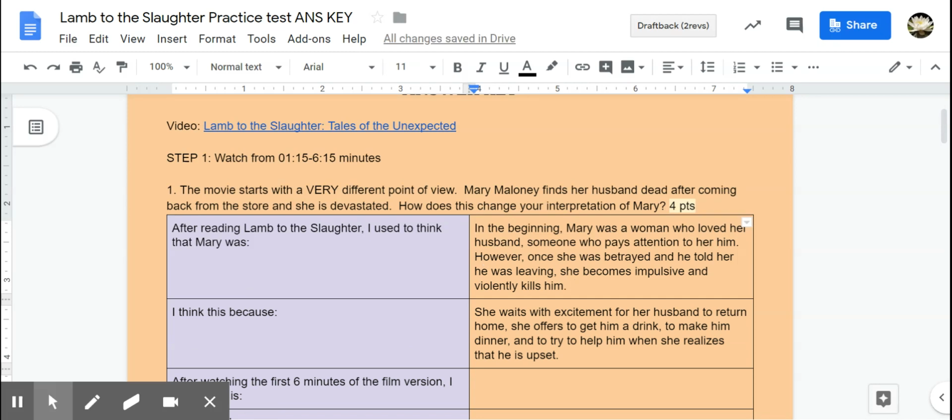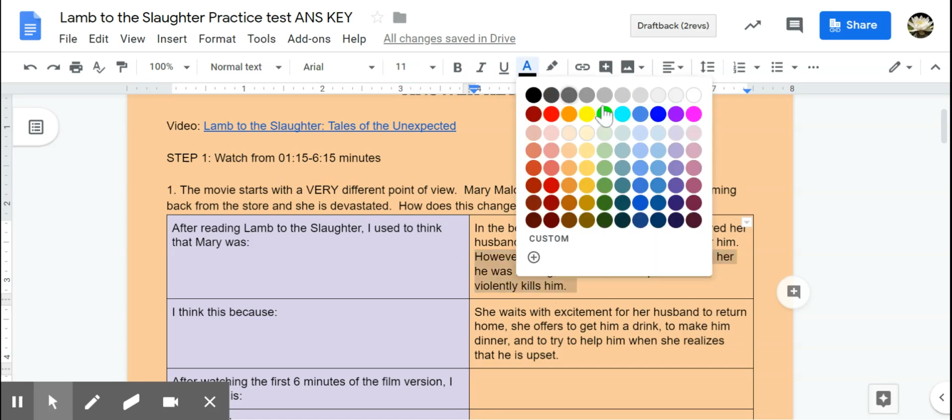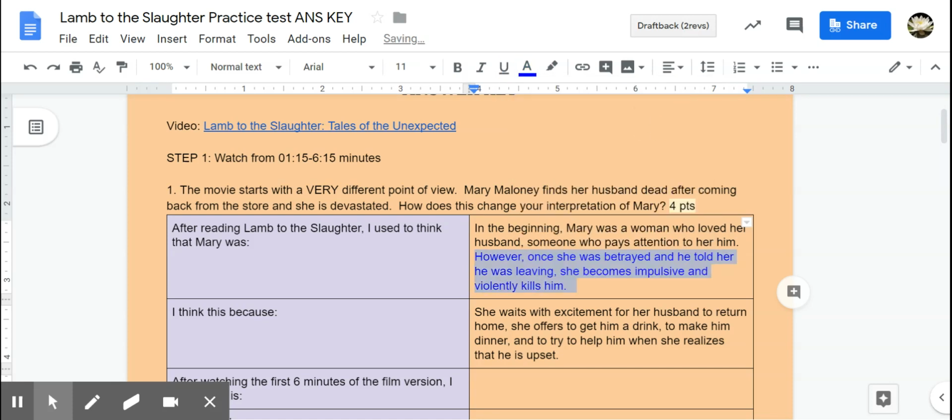Okay, so to help you prepare for this test, I'm just going to color code it so you can see the different parts of the answer. Now, I think this because means you also have to provide reasoning. So if I remember back to the story, I'm basically providing reasoning for her impulsivity and violently killing him.